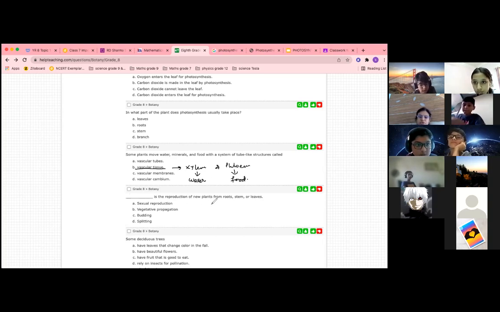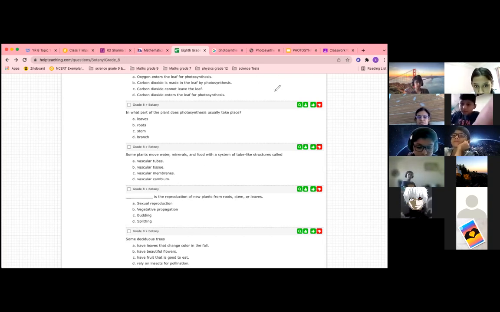Dash is the reproduction of new plants from roots, stem, or leaves. Okay, this one has not been studied, so this is not there.